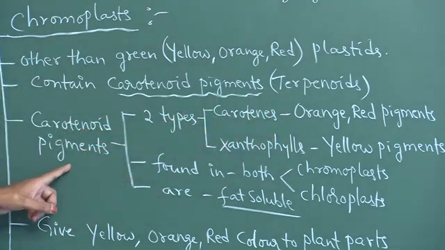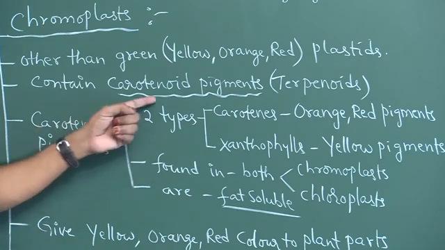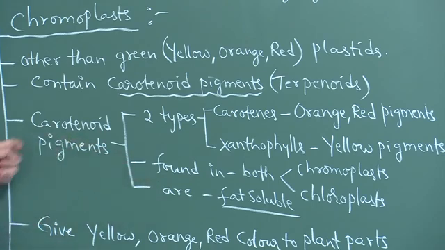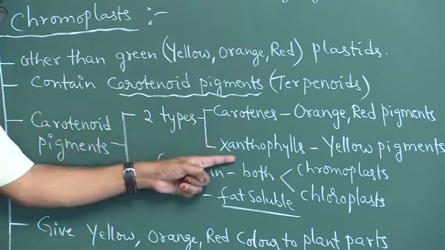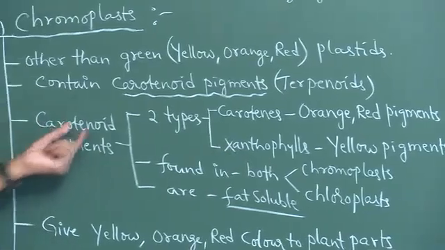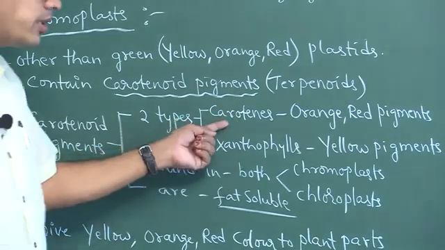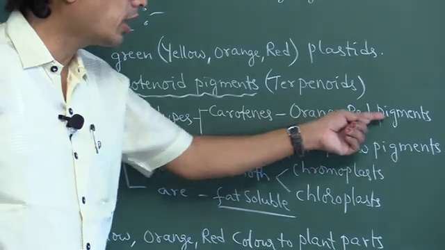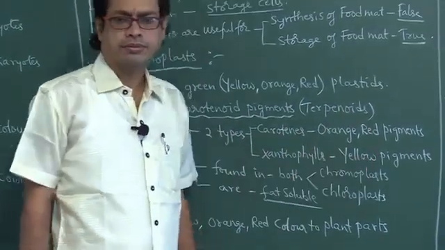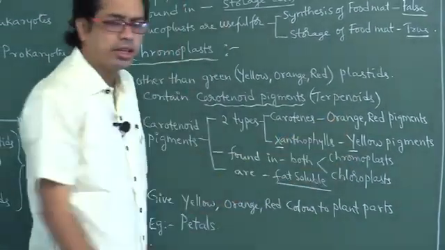Next, carotenoid pigments are of two types: carotenes and xanthophylls. Try to remember, my dear students. Carotenes appear in orange or red color, whereas xanthophylls are found in yellow color. So X, Y. Try to remember like that.